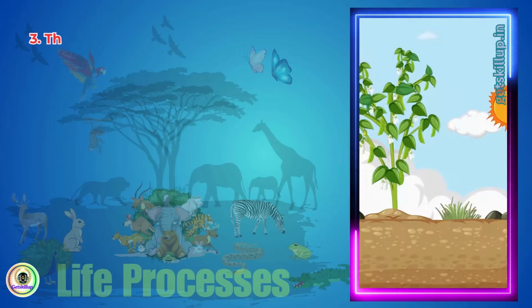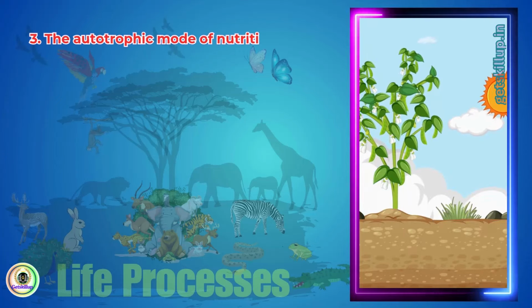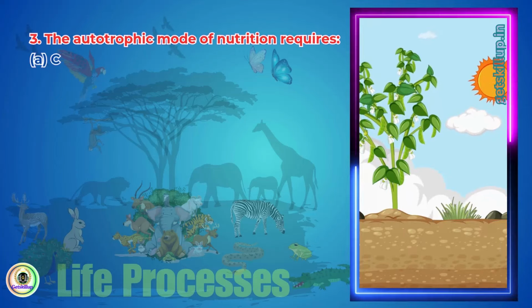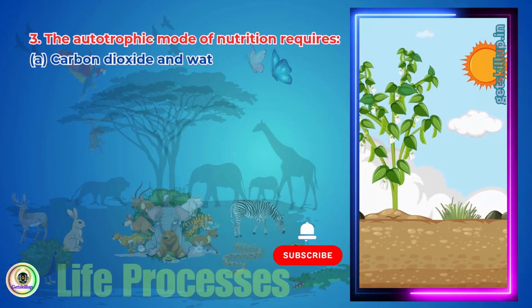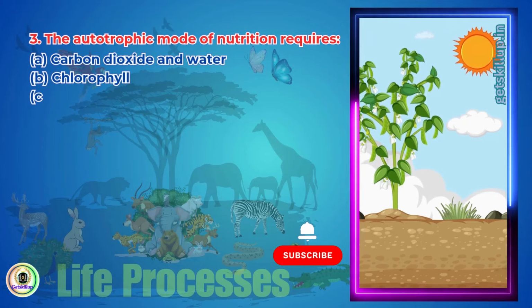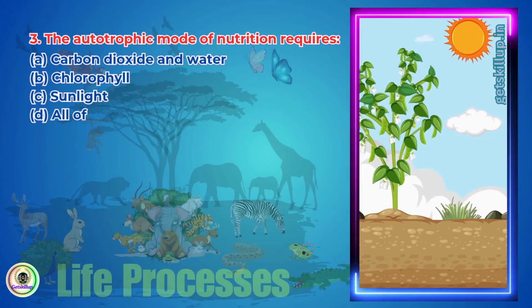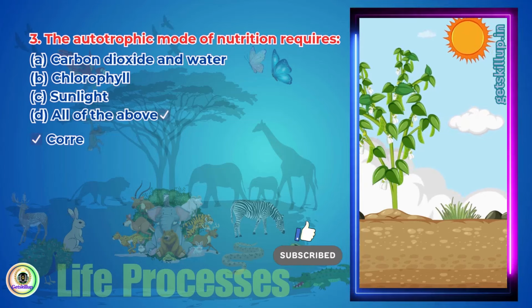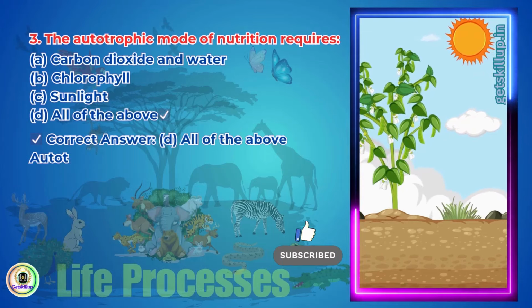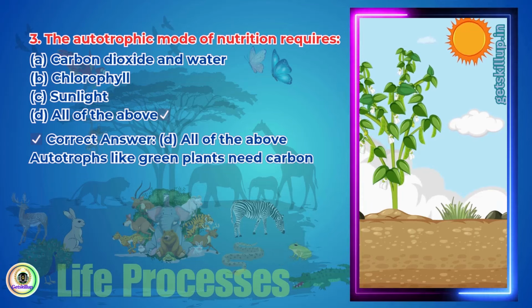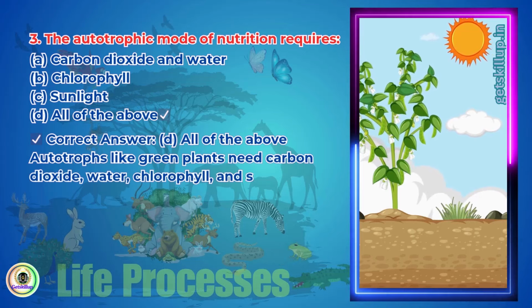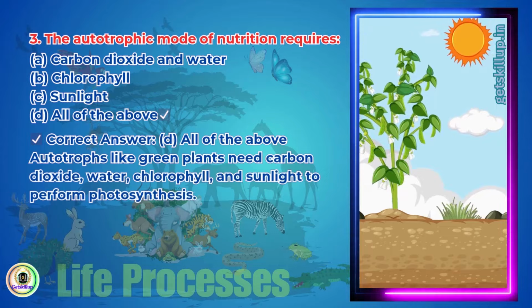Question 3. The autotrophic mode of nutrition requires A. Carbon dioxide and water, B. Chlorophyll, C. Sunlight, D. All of the above. Correct answer, D. All of the above. Autotrophs like green plants need carbon dioxide, water, chlorophyll, and sunlight to perform photosynthesis.